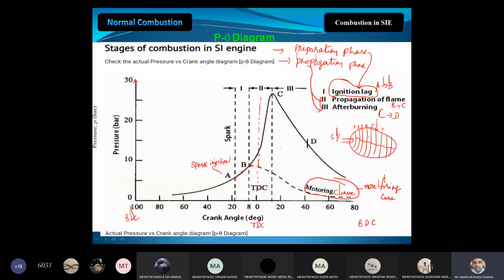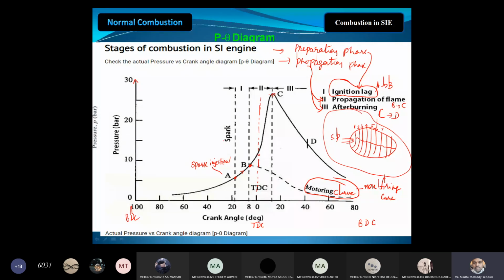So what will happen here? We observe that the whole fuel cannot burn at a time. It will follow flame to flame, otherwise layer to layer. Due to this, the pressure and temperature rise continuously, and maximum pressure is reached. This is called propagation of the flame. You need to explain this mechanism, layer by layer, how the flame front is traveling.